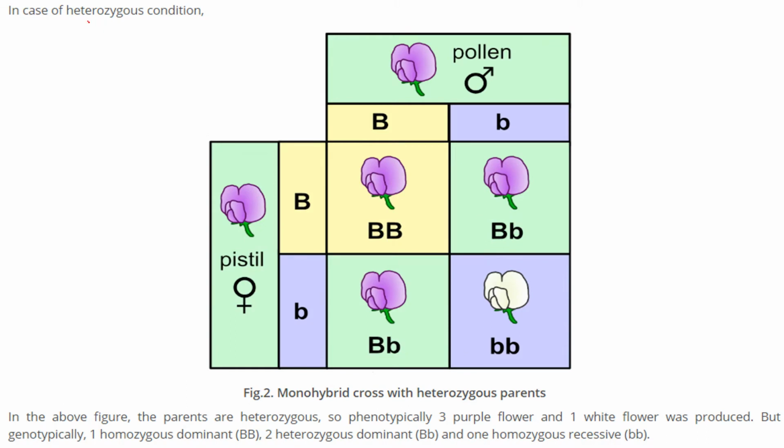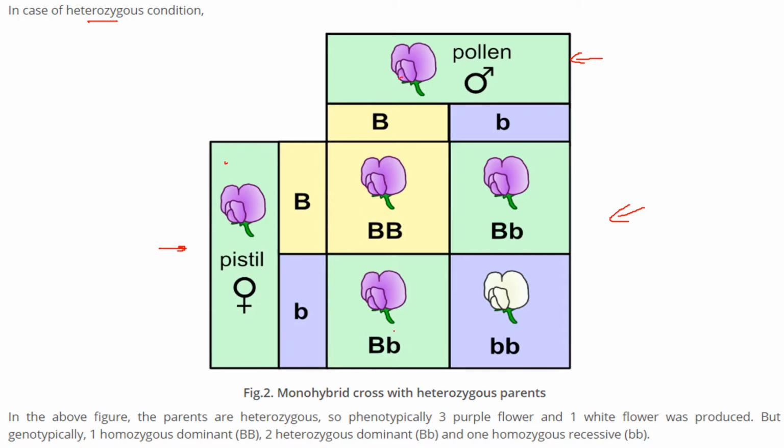In the heterozygous condition, this is a pistil, this is a pollen. So when they are combined, the parents are heterozygous here. So what is phenotypically? Phenotypically is the outside observable characteristic, while genotypically is the inside genetic level characteristic.